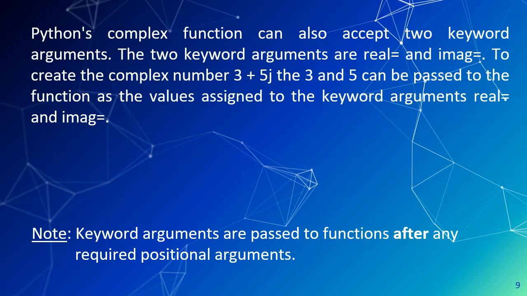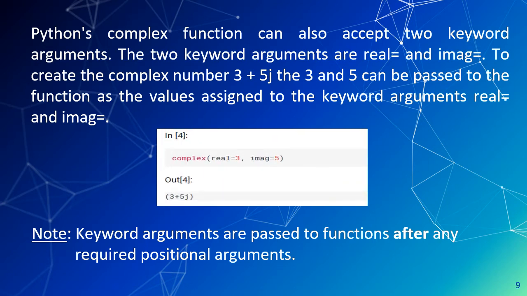Python's complex function can also accept two keyword arguments. The two keyword arguments are real equal and imag equal. To create the complex number 3 plus 5j, the 3 and 5 can be passed to the function as the values assigned to the keyword arguments real equal and imag equal.